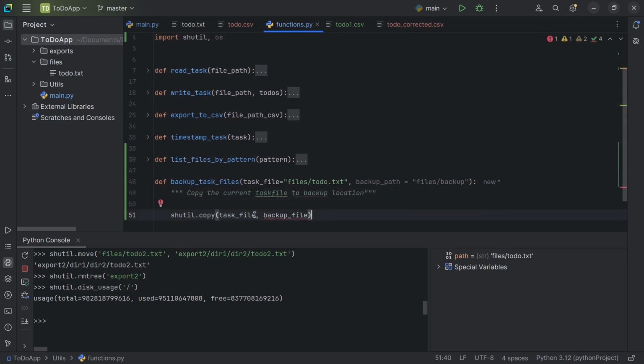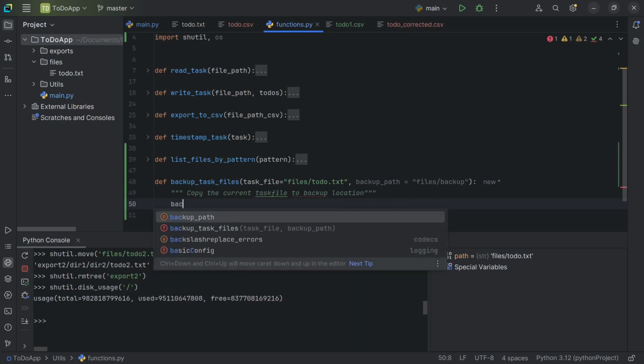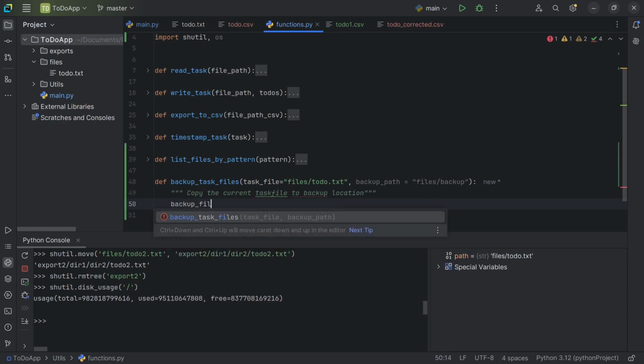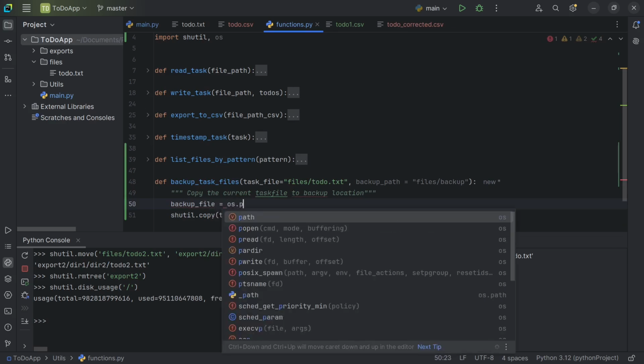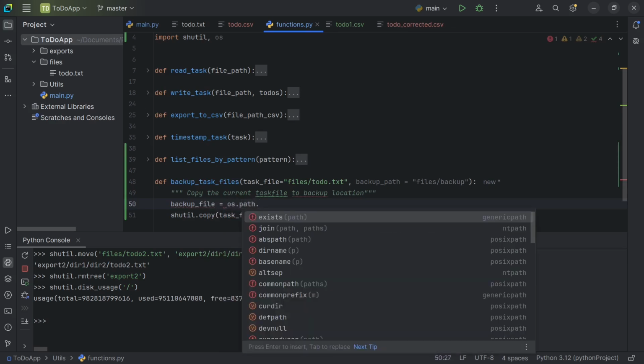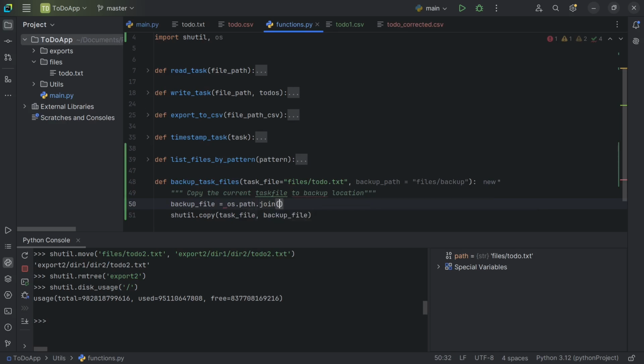Now let's create the backup file like this. Backup file equal to os.path.join, and then we will create a path function.